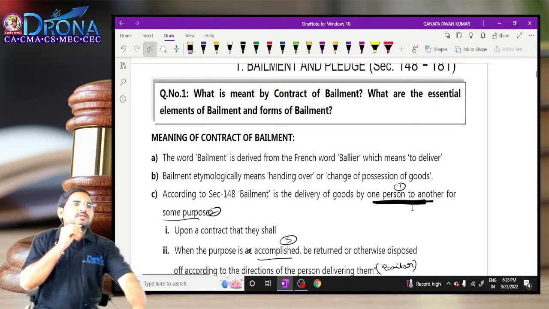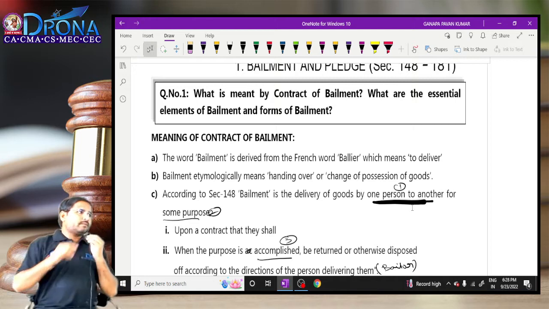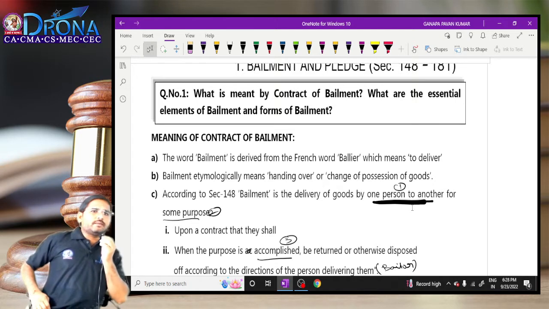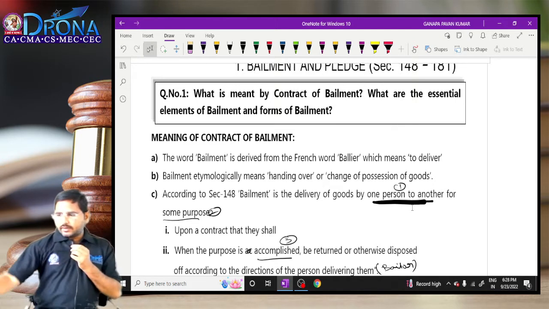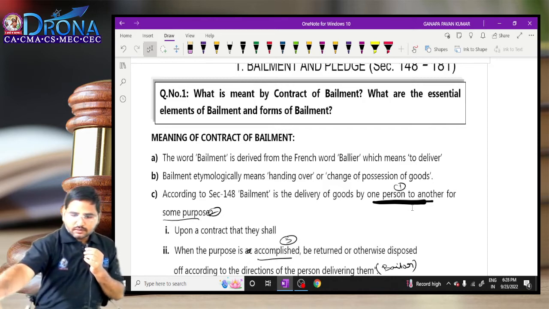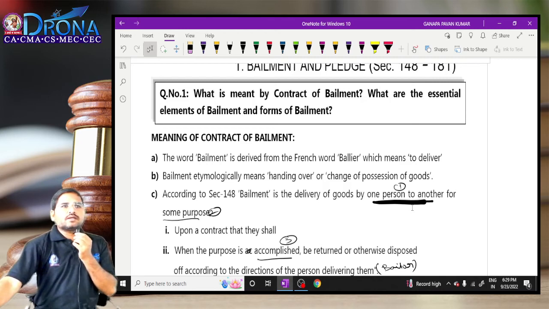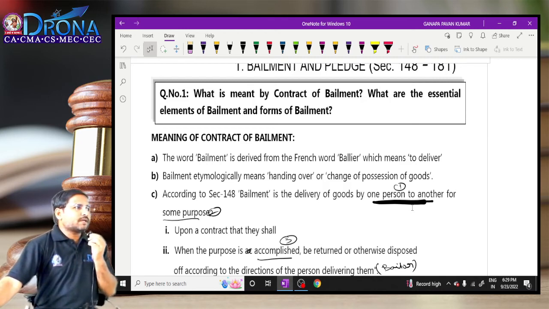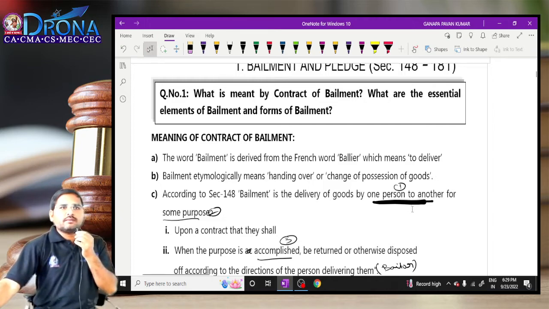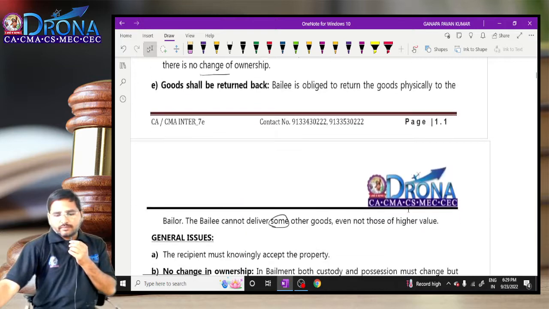Right. So after this part we completed two chapters: bailment and pledge, and indemnity and guarantee. First, bailment and pledge. Bailment means transfer of movable property from one person to another person for some purpose, and after accomplishment of such purpose, it is delivered back or disposed of in accordance with the directions of the bailor. That is the content of the bailment.